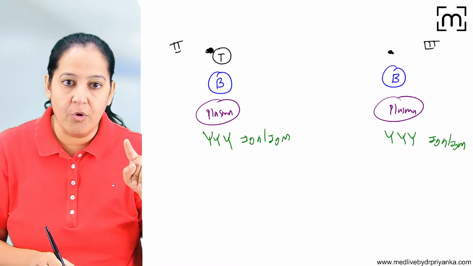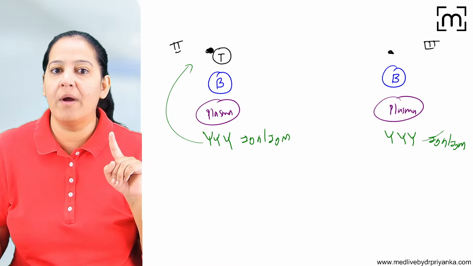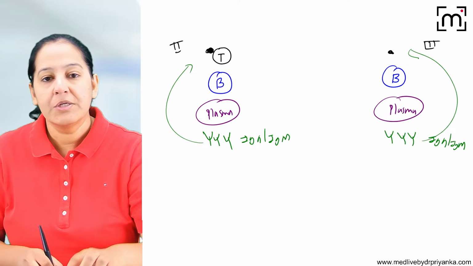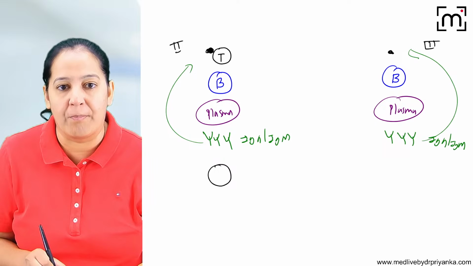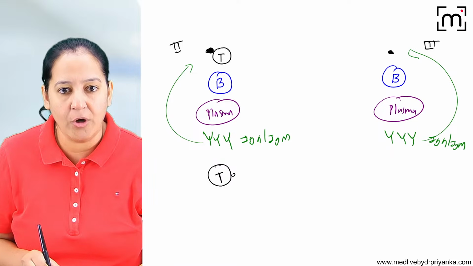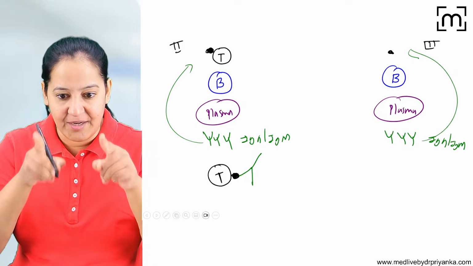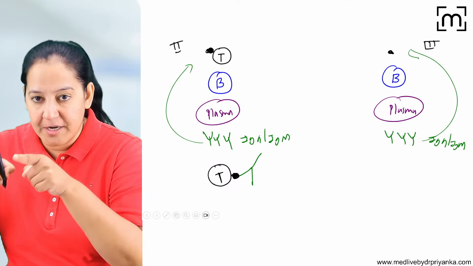Now these antibodies will go and bind with their antigen. Let me draw the antigen antibody complex for you. See, this is a target cell. On the surface of the target cell, this is the antigen and this is the antibody. Antigen antibody complex here. Now I'm drawing the antigen antibody complex there.